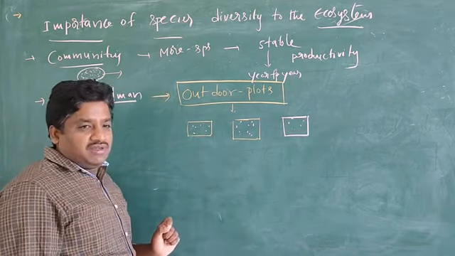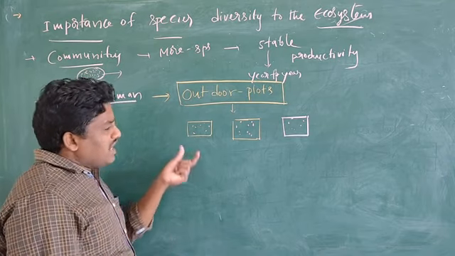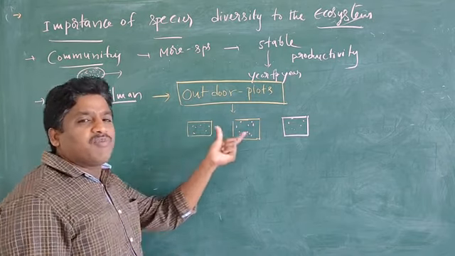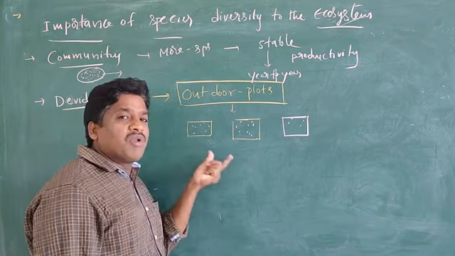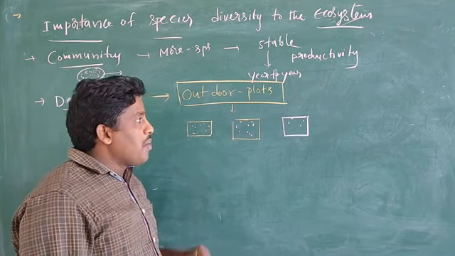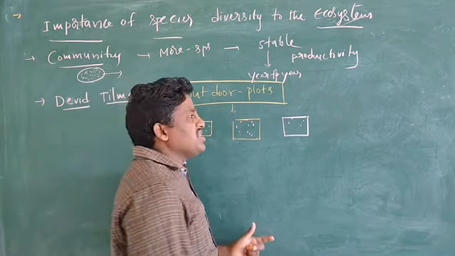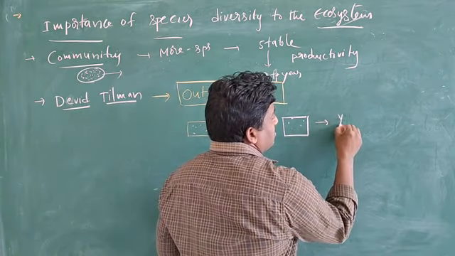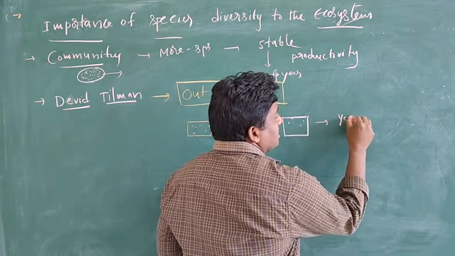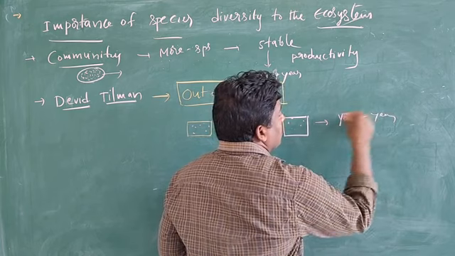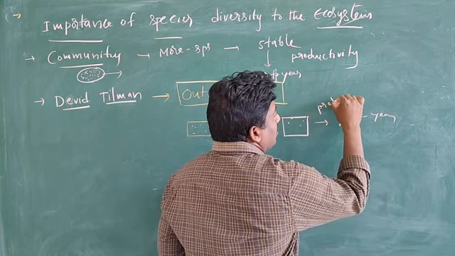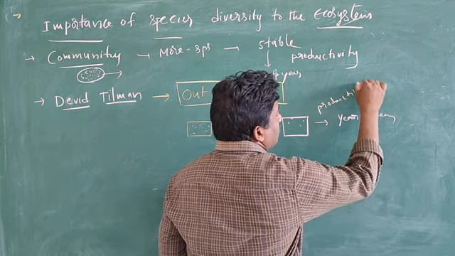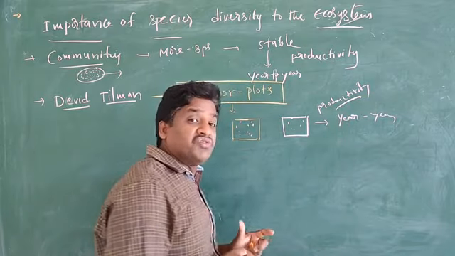What did he observe? Most of the plots showed no much variation year to year. Year to year the scientist observed that the productivity did not show much variation.